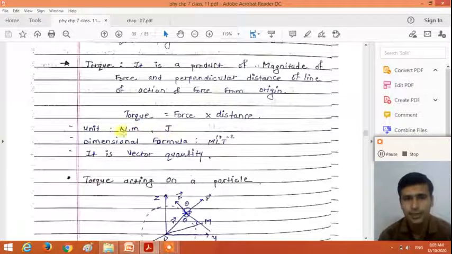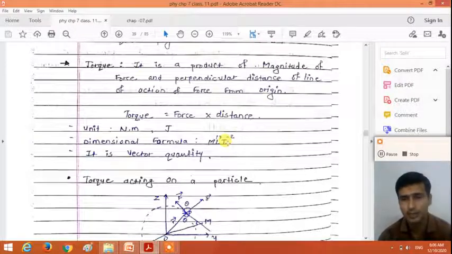From that we can take the dimensional formula also, right? How we can get the dimensional formula? Dimensional formula of force and dimensional formula of distance. So the dimensional formula of the torque is M^1 L^2 T^-2, right? Torque is a vector quantity, and the torque acting on the particle, torque acting on the rigid body is a vector quantity, and it is in the direction perpendicular to both the force and the position vector.